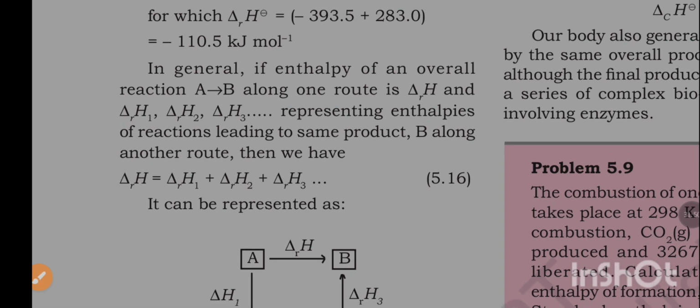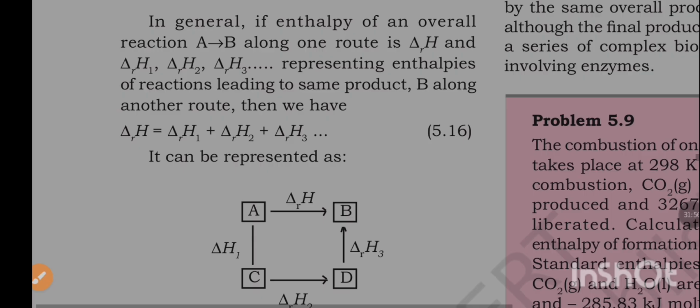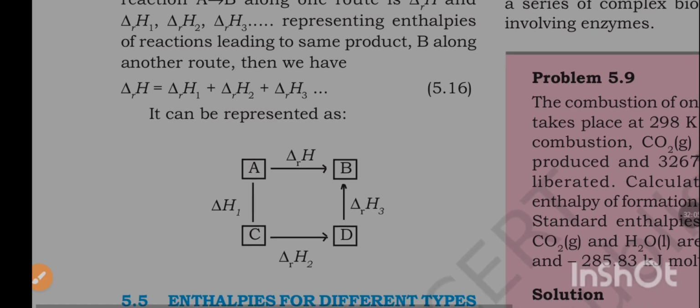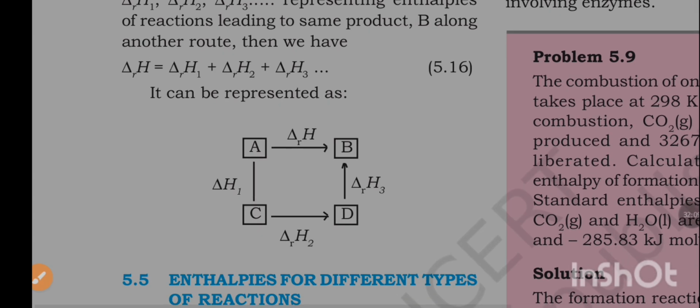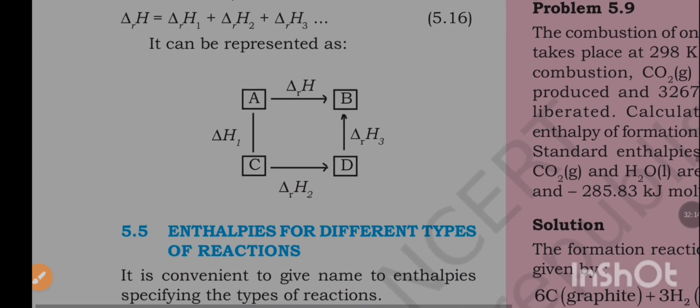In general, if enthalpy of an overall reaction A to B along one route is del RH, and del RH1, del RH2, del RH3 represent enthalpies of reactions leading to the same product B along another route, then we have del RH is equal to del RH1 plus del RH2 plus del RH3. It can be represented as this diagram.